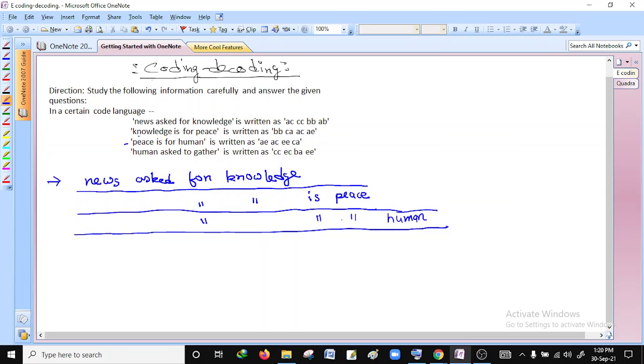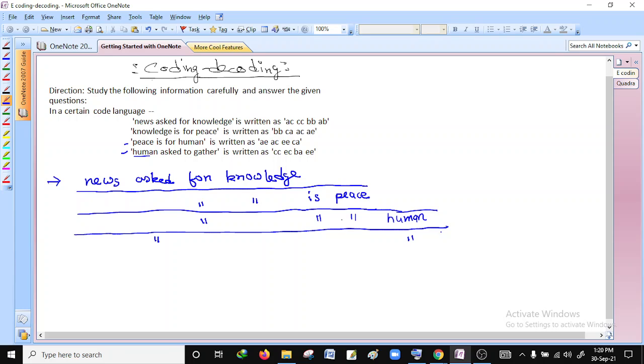Fine. Now let us go to the last sentence, that is human asks to gather. It is human, so again here it is human, so give the common sign. Then it is asks. You can see there is asks in the first sentence, so just give the common sign below it. Next the word is to. Is there any word to present?